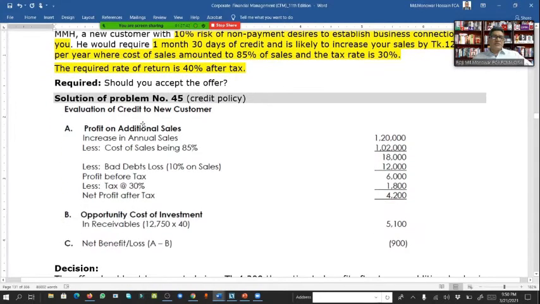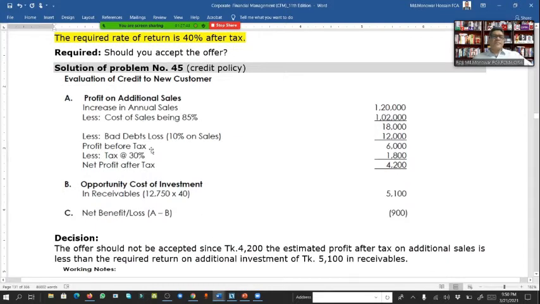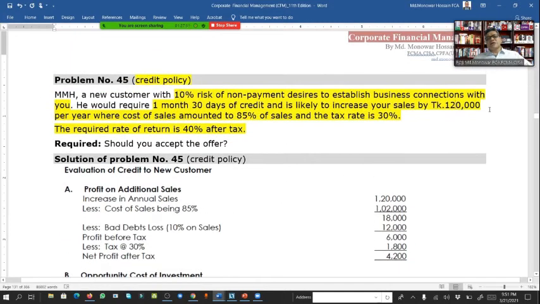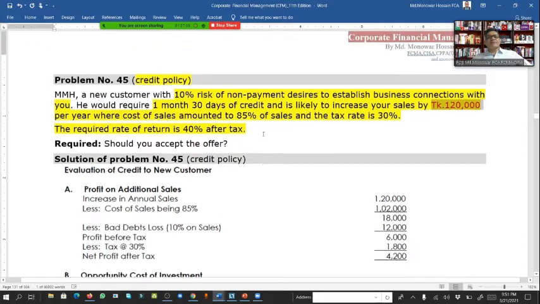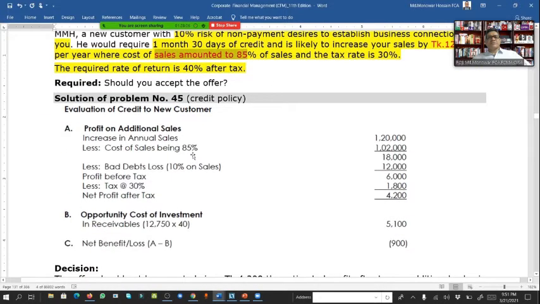So if we see the solution here, the profit on additional sale: the increase in sales is 1,20,000, less cost of sale being 85%, as described here. So 85% of 1,20,000 comes to 1,02,000, and the remaining is 18,000.